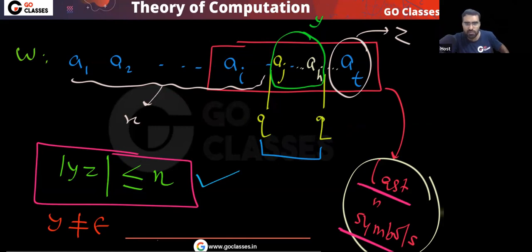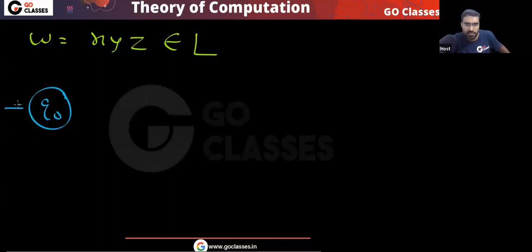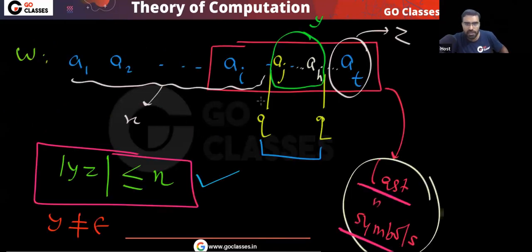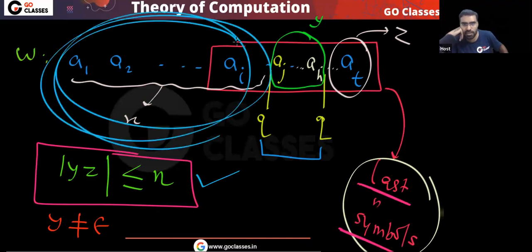Now can I repeat this y any number of times? See this diagram I am getting. This w is your xyz, and this belongs to L because this is a candidate string. From the initial state, after reading x, where are you going?